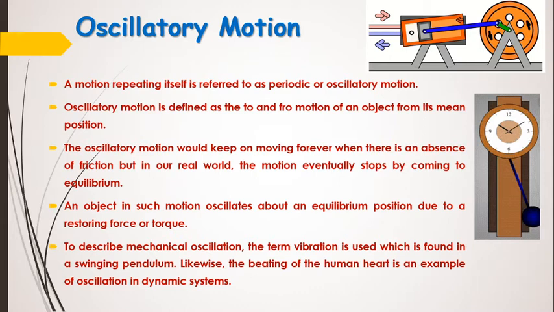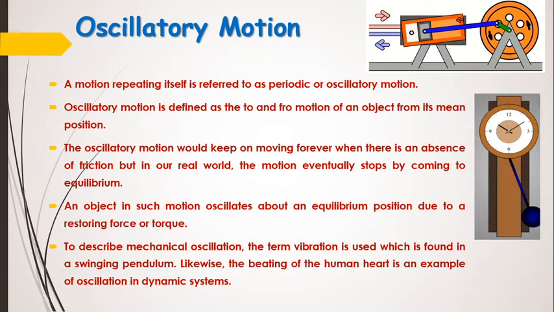Oscillatory motion is nothing but the to and fro, that is back and forth repeated motion of a body about a mean position. The oscillatory motion would keep on going forever whenever there is an absence of friction. But as we can see in the real world, the motion eventually stops by coming to equilibrium. Every oscillatory motion is simple harmonic in character and continues due to the interaction of inertia and elasticity.